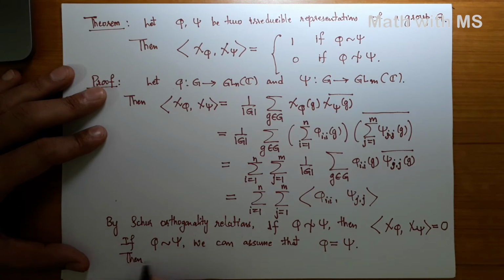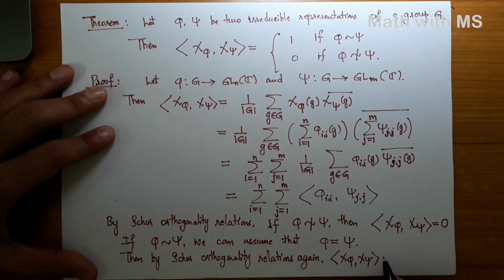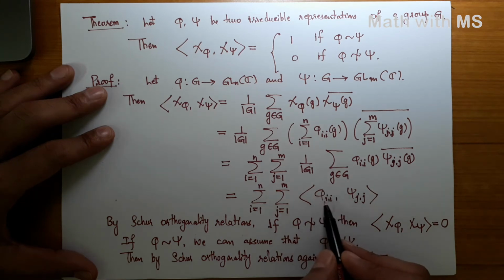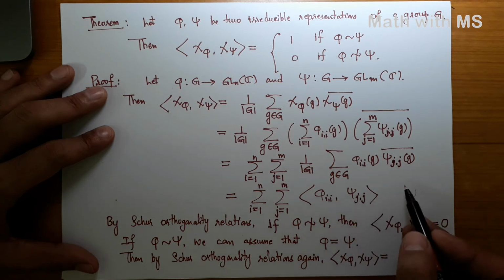Then by Schur orthogonality relations again, the inner product of chi_phi with chi_psi, which is given by this formula. Now taking phi equal to psi, this is the inner product of phi_i and phi_j, but we know that that is equal to 0 if i is not equal to j, and is 1 by n if i equals j.